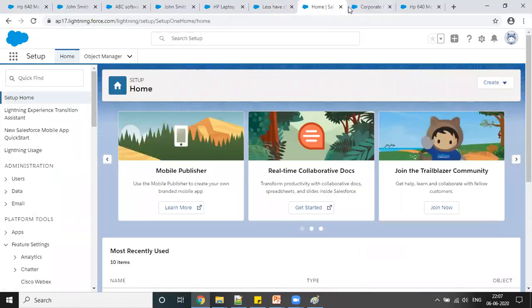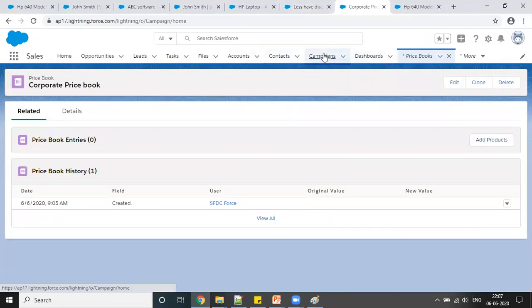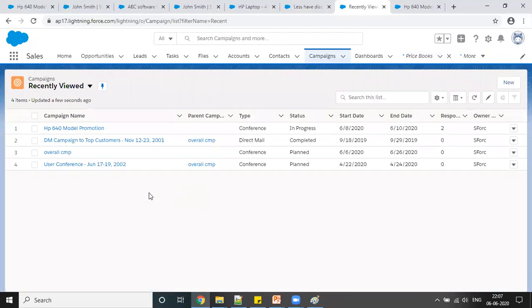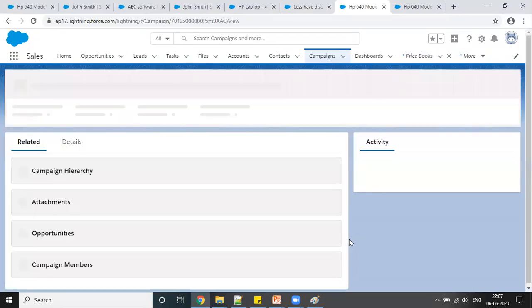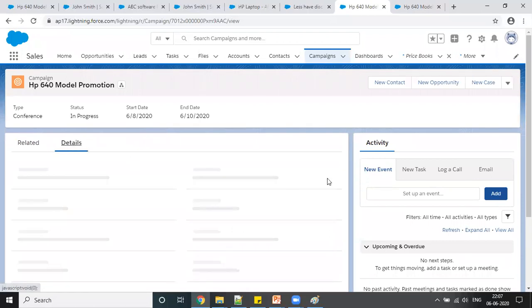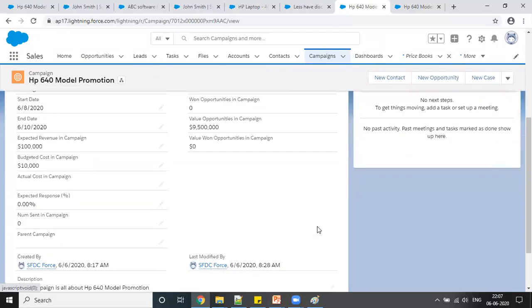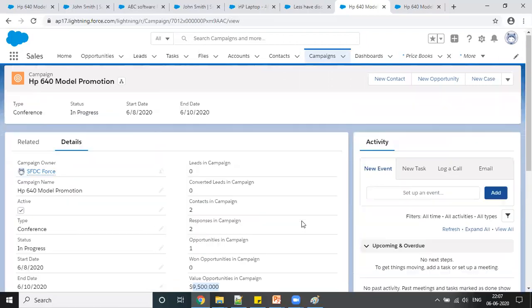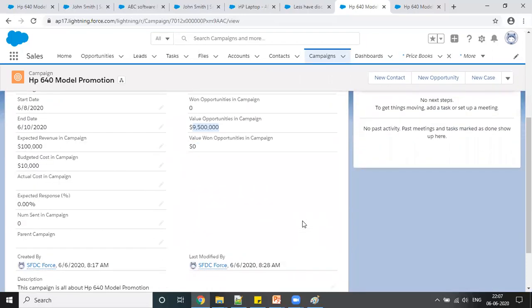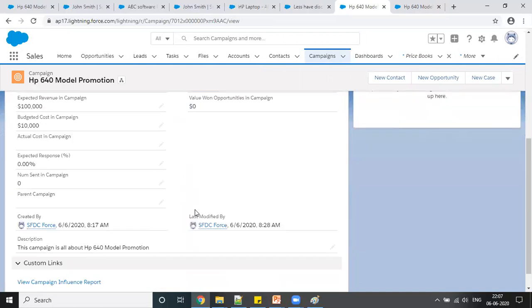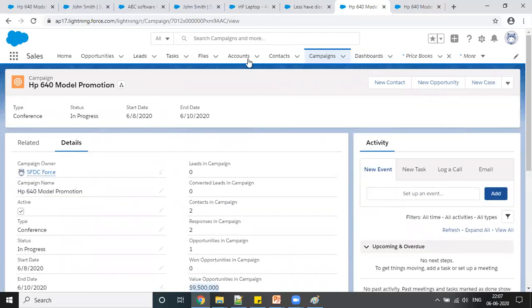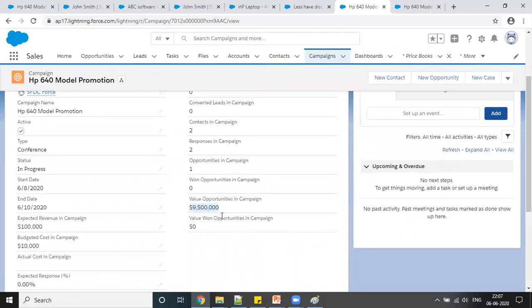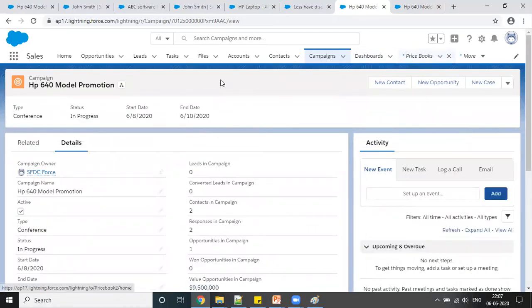so I'm going to the opportunity. This was our opportunity. Let's go to the detail. Can you see this value? This got calculated here. I mean, this is the revenue that is going to be generated from this campaign, and now I'm going to close this opportunity. Sorry, I'm on the campaign. I can see this is the opportunity value, and now let's go to the opportunity.